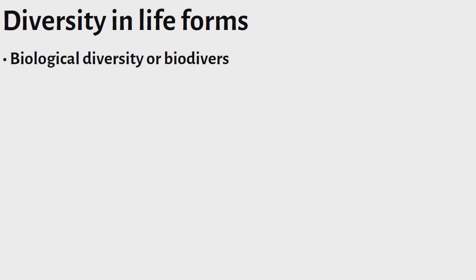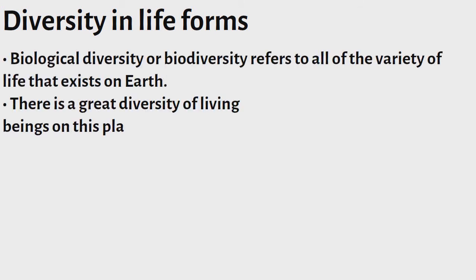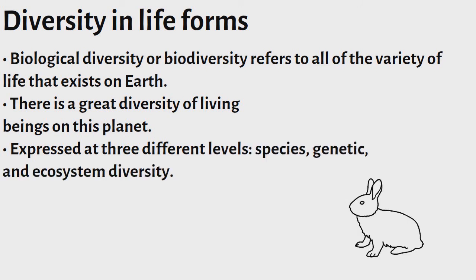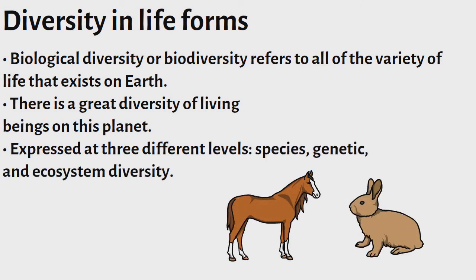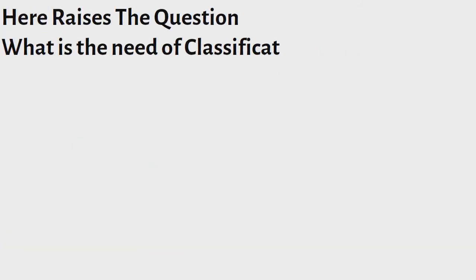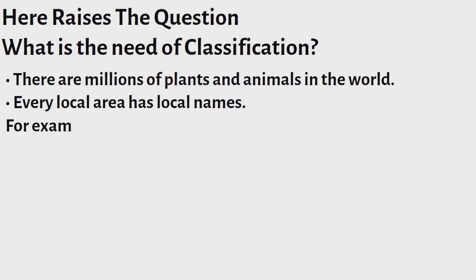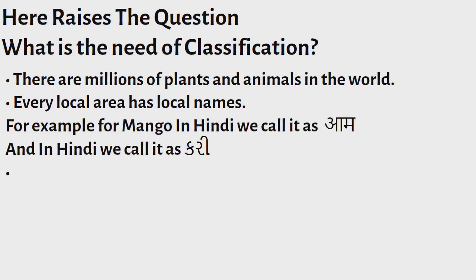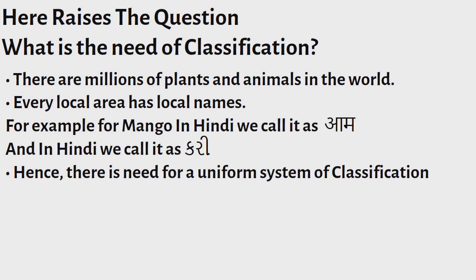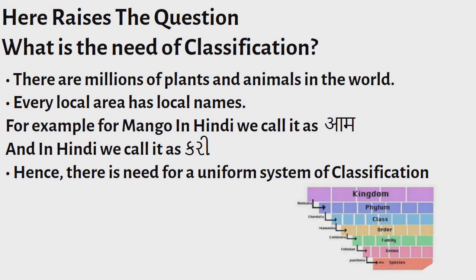Diversity in life forms. Biological diversity or biodiversity refers to all of the variety of life that exists on Earth. There is a great diversity of living beings on this planet. They are expressed at three different levels: species, genetic, and ecosystem diversity. Here arises the question, what is the need for classification? There are millions of plants and animals in the world. For each local area there will be specific local names, like for mango in Hindi we call it one name and in Gujarati we call it kari. Hence, there is need for a uniform system of classification.